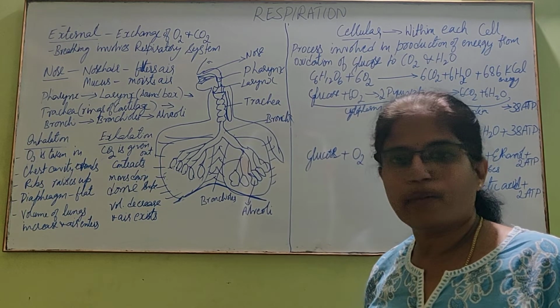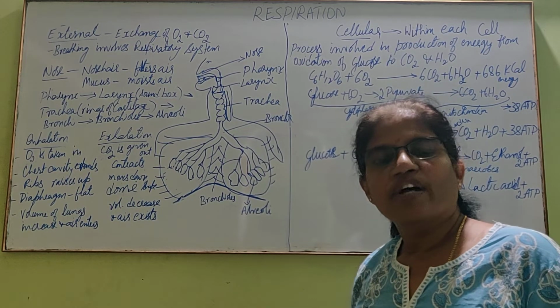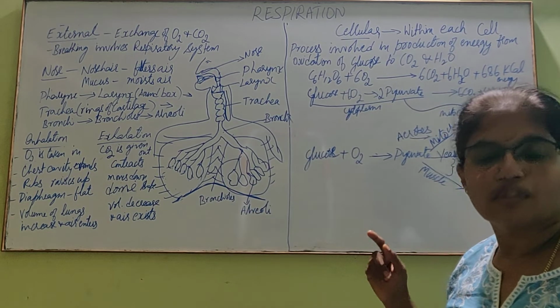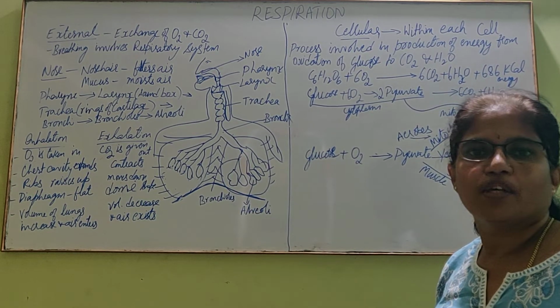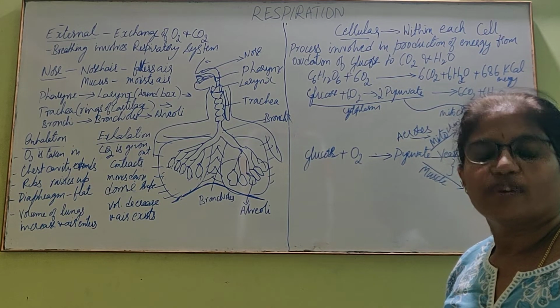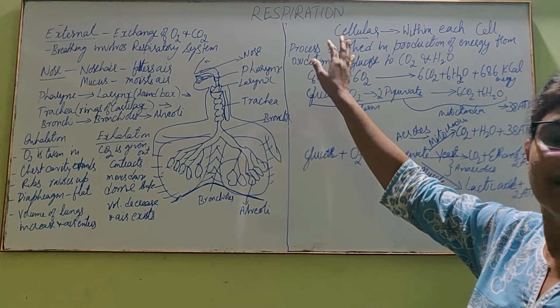In protein metabolism, amino acids get absorbed into the body. Lipids, fatty acids get absorbed into the body. What happens to this glucose that is absorbed in humans, or stored in plants? Let us see.